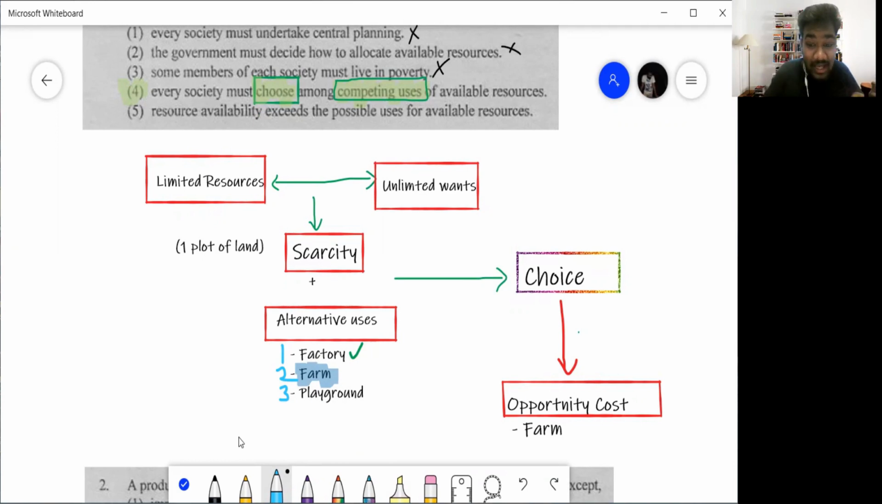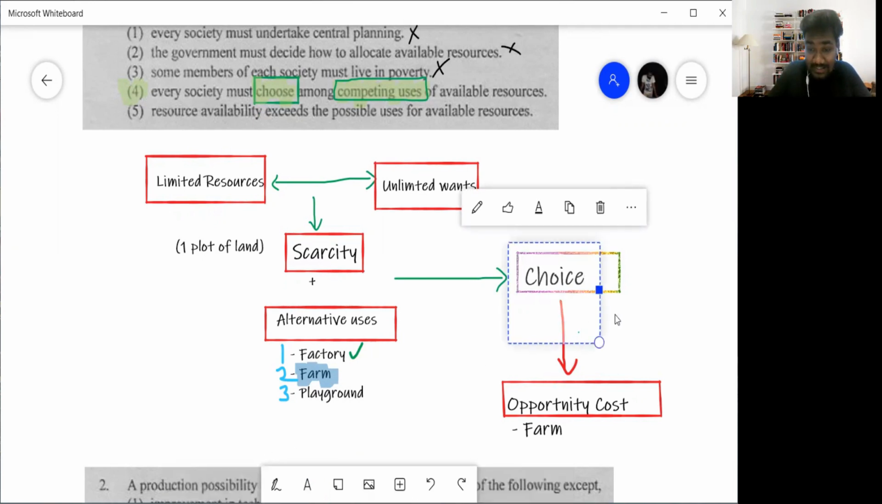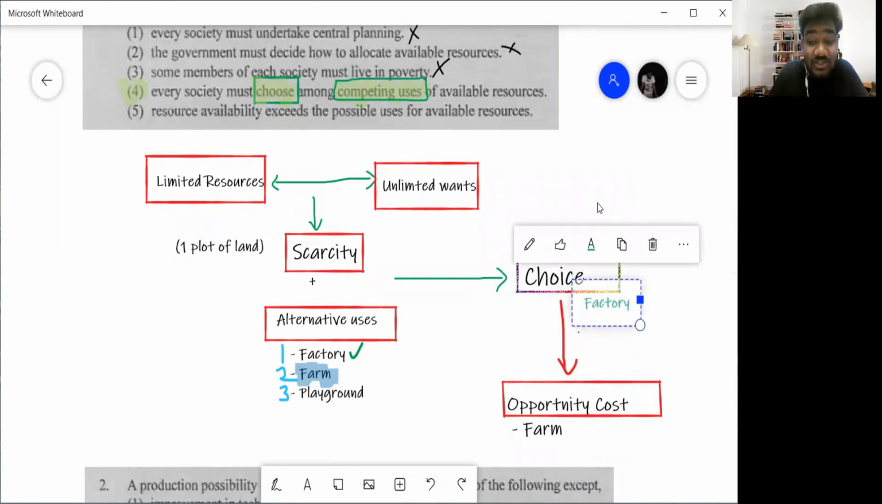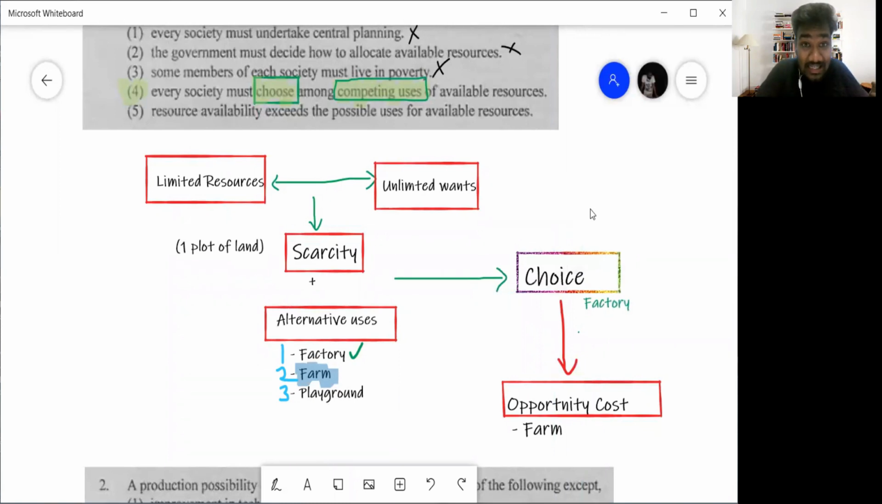But now, what is my choice over here? My choice is to have a factory, right? That is my choice. So when I make the choice of going with the factory, then we come into a concept called opportunity cost. What is opportunity cost? Opportunity cost is the cost of the next best alternative. Because I selected to build a factory on my plot of land, what is the next best thing that I couldn't do? I couldn't have come up with a farm, right? So the opportunity cost becomes the farm.